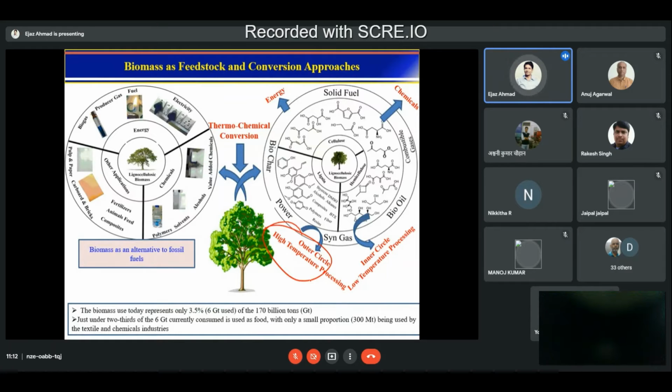So let's talk about the high temperature process. Being a faculty and a student associated with the NPTI, this is of more interest to you, because in high temperature what we make is syngas, and this syngas goes to power. It has heat, so it is used to generate power, or we make combustible gases which can be burned to make power. Like you must have heard of biomass to power plants. So these are all high temperature processes.